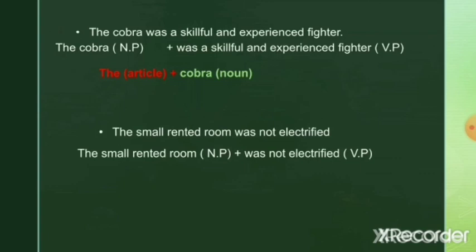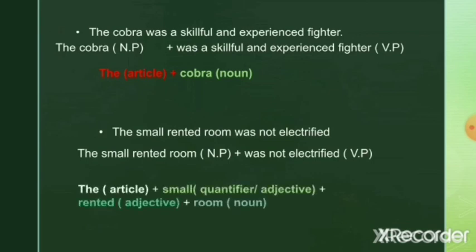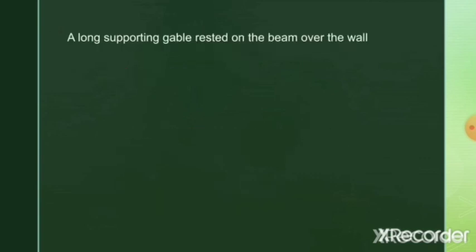The main adjective is rented because rented is a word that comes next to the noun room and the adjective which is far away from the noun is small. Definitely it tells about the quantity, so it is the quantifier. So there is an article, small is the quantifier and rented is the main adjective and room is the noun.